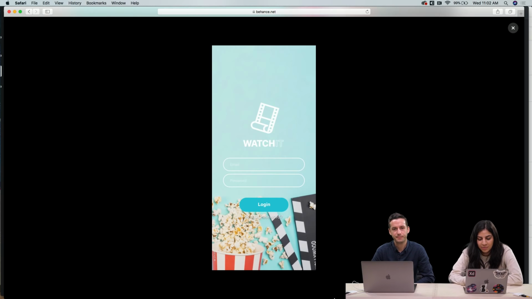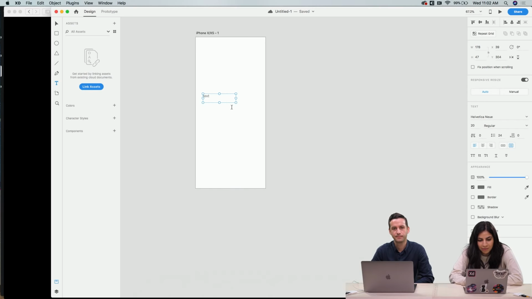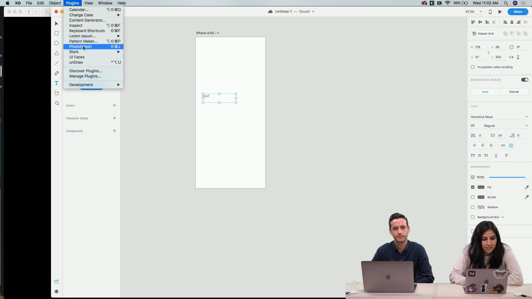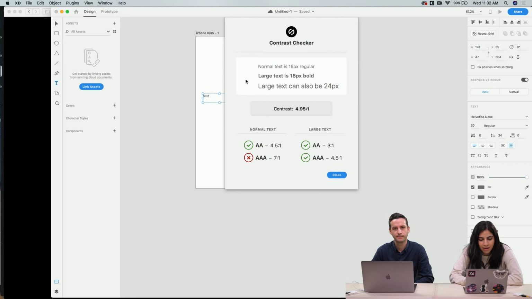There's also a great plugin, I can talk about it really fast, on XD called Stark. And so you can check contrast. If you have a color on a background, it'll let you know if it passes these accessibility standards. These are Canadian accessibility standards, I believe.